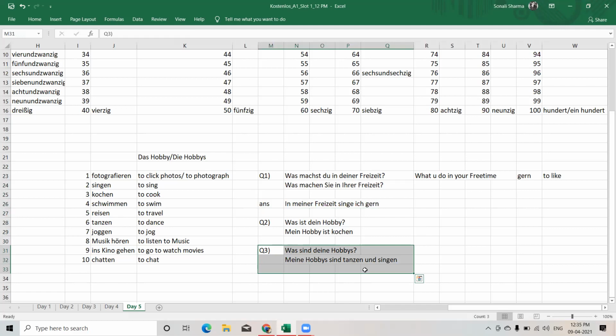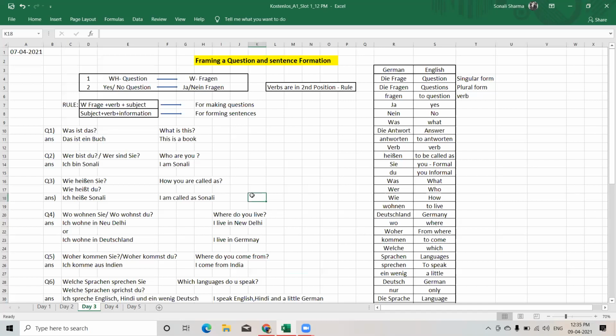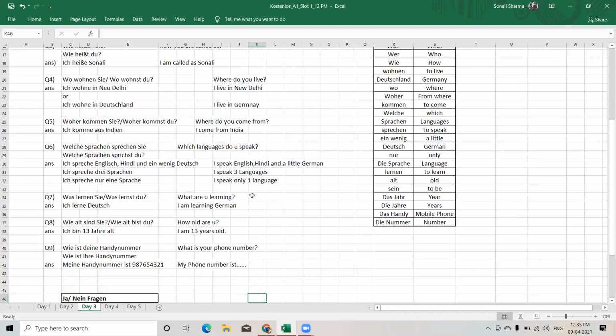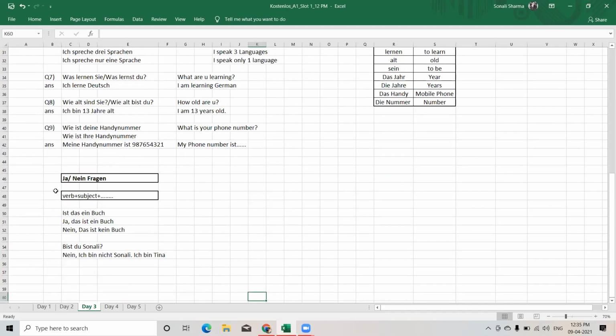Now if you want to ask someone, do you have free time? Okay, some people are there, they are busy all the time, they have nothing to do. So if I want to ask, do you have free time? So "Hast du". So we have done the ja nein part. So in ja nein Fragen, the rule was first comes the verb, then the subject. So "Ist das ein Buch?" "Ja, das ist ein Buch." Or you can say "Nein, das ist kein Buch."